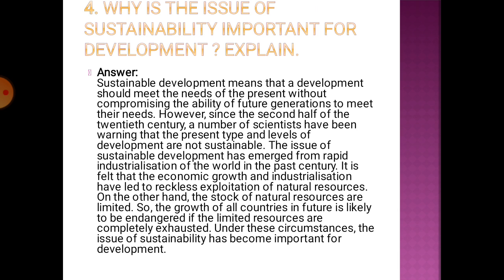Sustainable development means the development should take place and meet the needs of the present without compromising the ability of future generations.